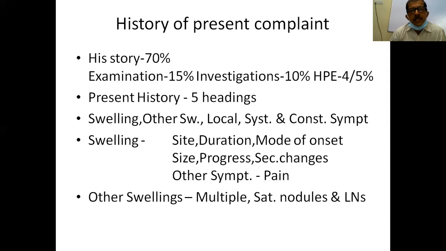Because what I believe is history alone can diagnose 70% of surgical cases, whereas your examination will add another 15%, and latest investigations included, they will add another 10%. Finally, the final court of appeal, what we say is pathology, where a histopathological examination may not completely, 100%, diagnose.